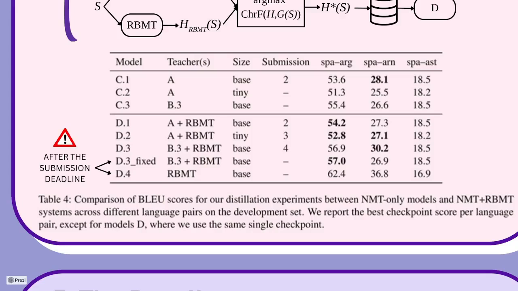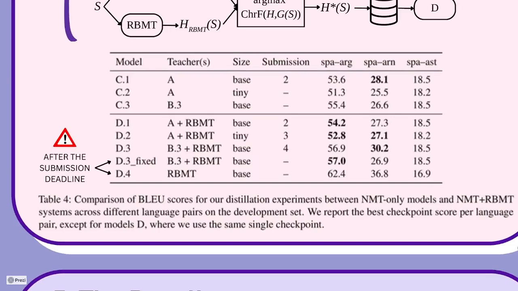At the time of submission, we didn't realize that for our model D3, the forward translation was done with the wrong tags. Therefore, a higher percentage of rule-based MT data was selected. After the submission deadline, we did 2 extra models. A fixed model with the correct language tags, and also a model distilled only from rule-based MT data. And we can see that that's actually our best model. However, we didn't have time to submit. This definitely opens research into distilling from rule-based MT systems.